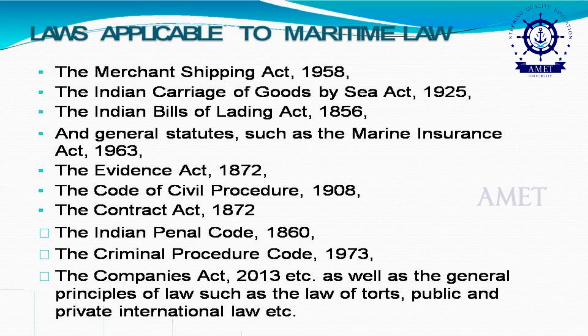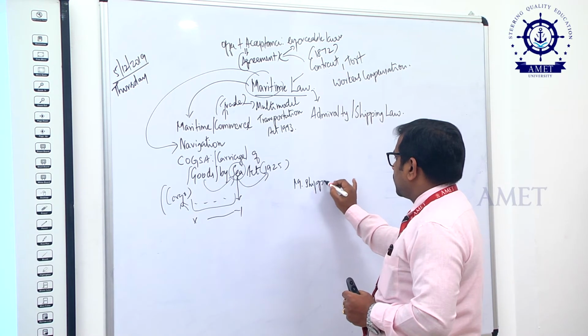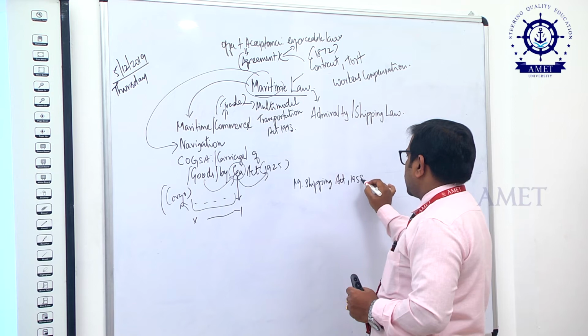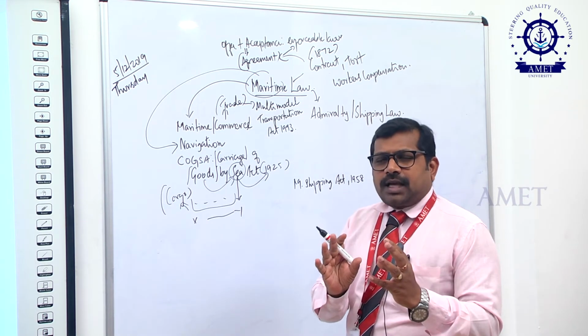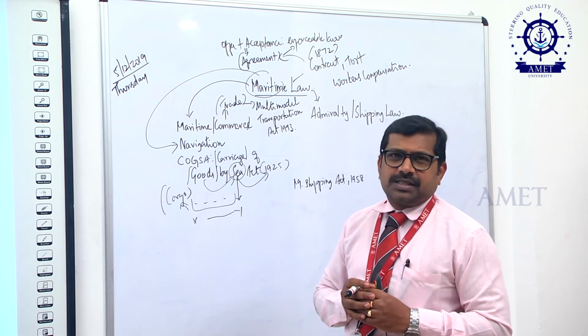Now, what are the various laws applicable to maritime law? The first one, as we have discussed, is the Merchant Shipping Act 1958. Along with this act, another act is present.